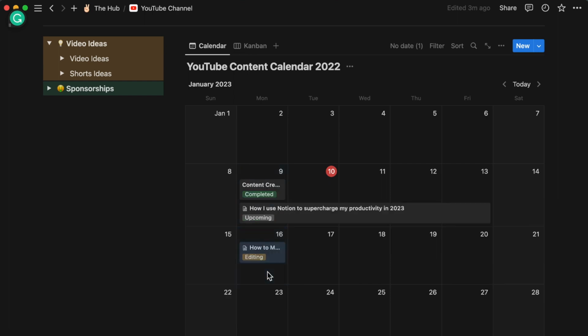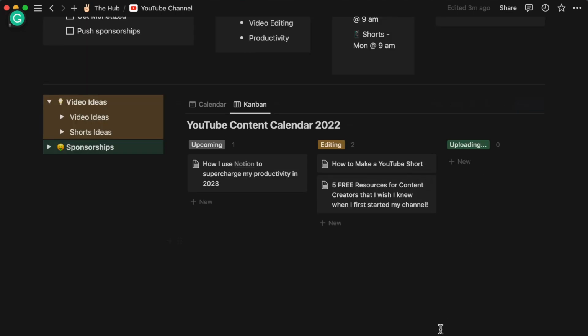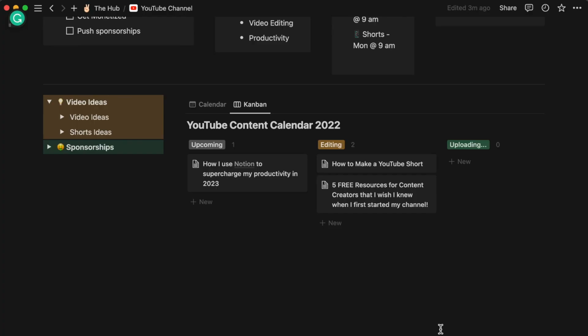Over here, I have my Kanban board, which I love. You can have different views for how you use Notion. So if you don't like the calendar, you can just switch over to a Kanban view. And I love this when working on videos because I can sort them by upcoming, editing, and uploading. And I can just slide these through the different status bars or columns, and you can create new columns. This keeps me super organized because I can see visually what I have upcoming, what I'm editing, and what I've finished and published and is completely done. So that's how I love to use this.